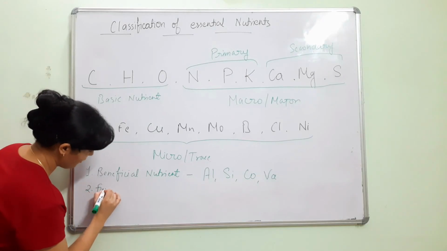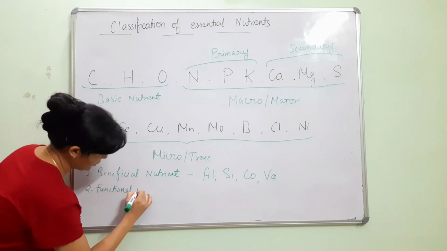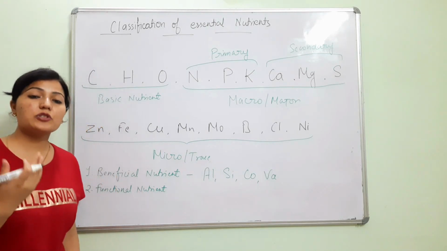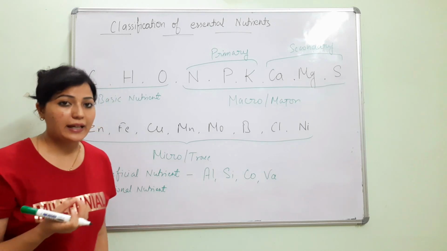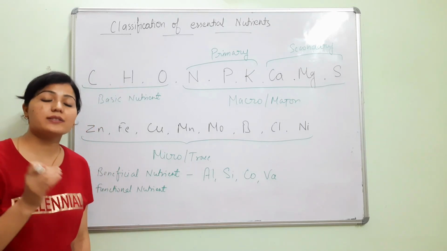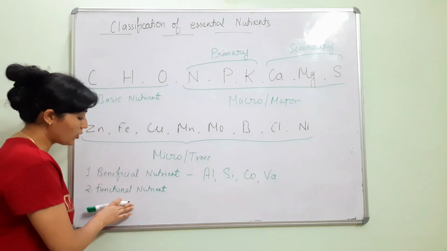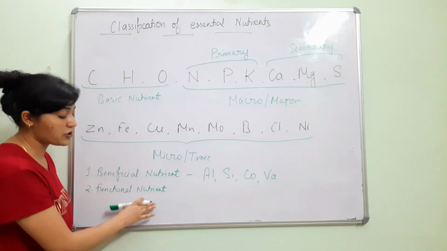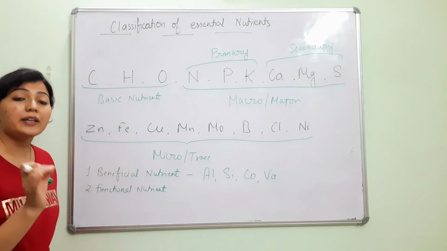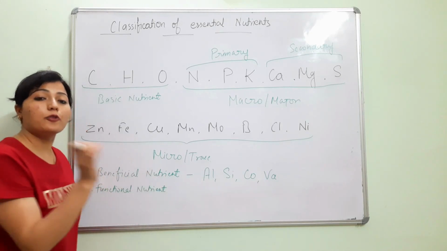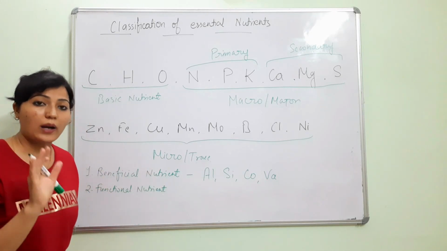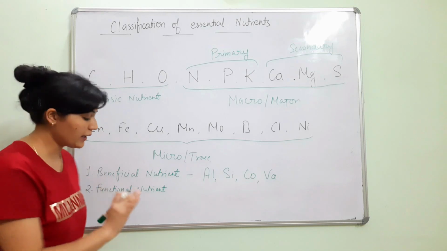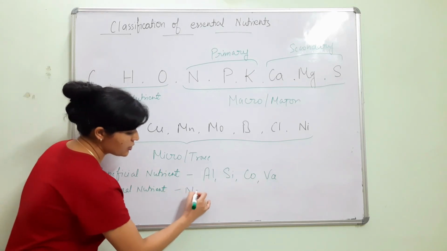The second group is functional nutrients. Functional nutrients are those nutrients which play a role directly or indirectly in plant metabolism, whether their action is specific or not. Here also, all essential nutrients are functional nutrients, but functional nutrients are not essential nutrients. Why? Because functional nutrients fulfill only the third criterion of essentiality, while essential nutrients fulfill all three criteria of essentiality. An example of a functional nutrient is sodium.